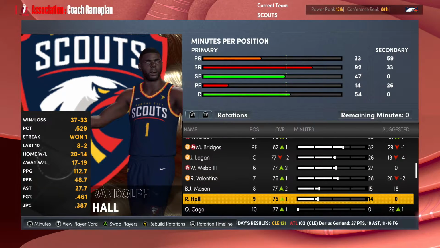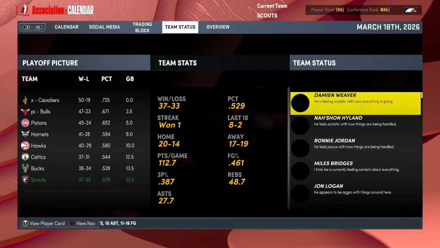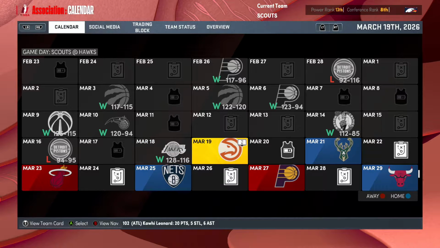But back to our schedule, we have won 8 of our last 10, 8-2 in our last 10 games. We went 7-1 in this 8-game stretch. A couple of really nice wins, a couple of close wins too, but overall, this team might be ready to make a little bit of a run here.